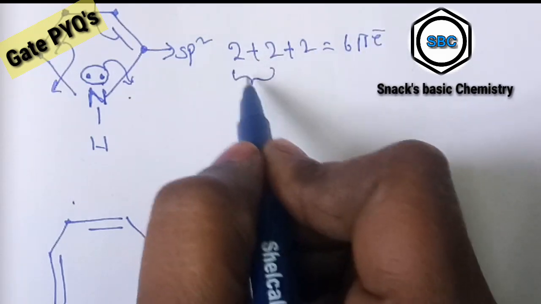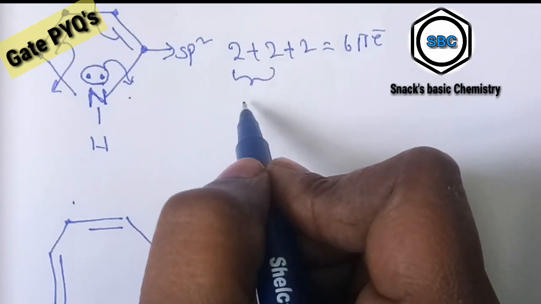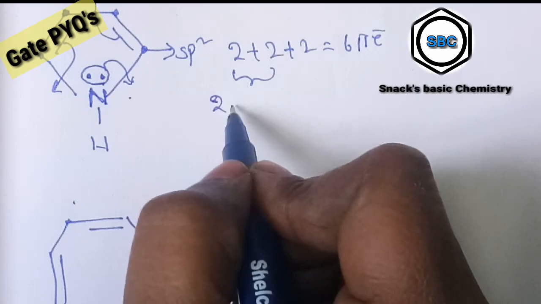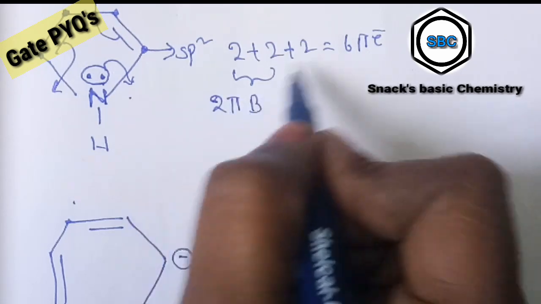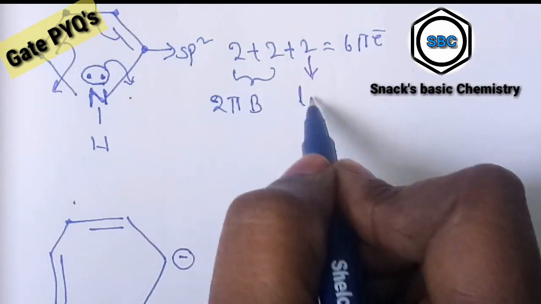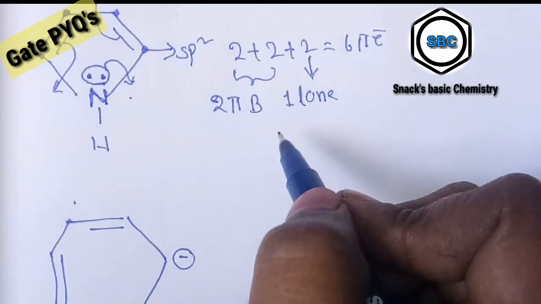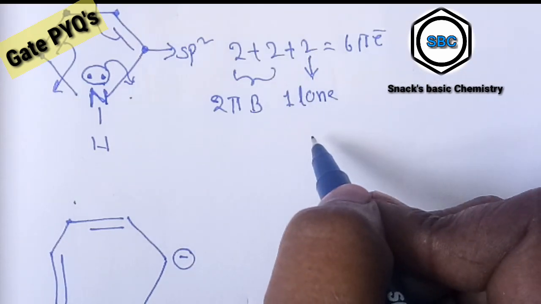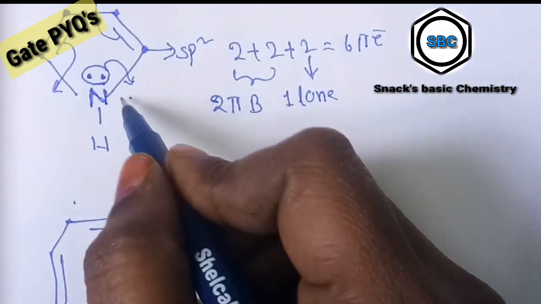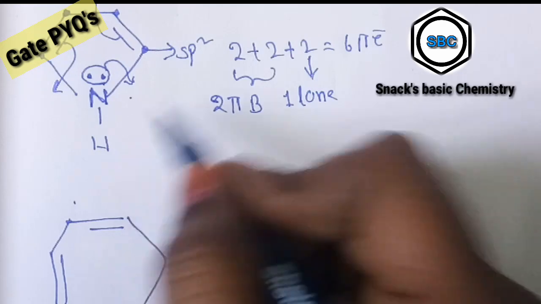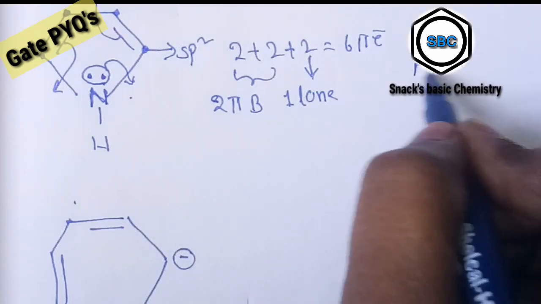In this case, 2 plus 2 is 4. These 4 electrons are pi bonding electrons. We have 2 more pi bonding electrons. One lone pair is present. Total how many electrons? 6 electrons are present. So it is following the 4n plus 2 rule. Yes, it is following the 4n plus 2 rule, so it is an aromatic compound.